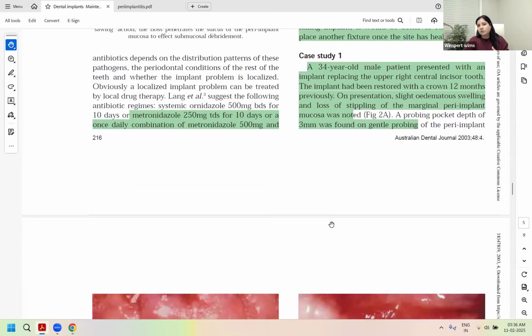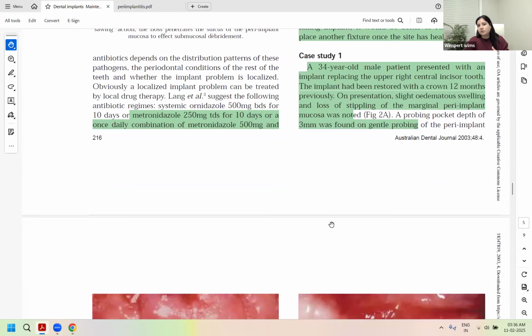Now, question asks, what are the etiological factors? In the exam, have you seen that? It was an early implant. It's still not failure, Richa. It would be called failing, but you can still treat it and bring it back to health, right? Because it's not mobile yet. That's why etiological factors could be food impaction, floss impaction, or excessive cement. Clear? These are the possible etiological factors.